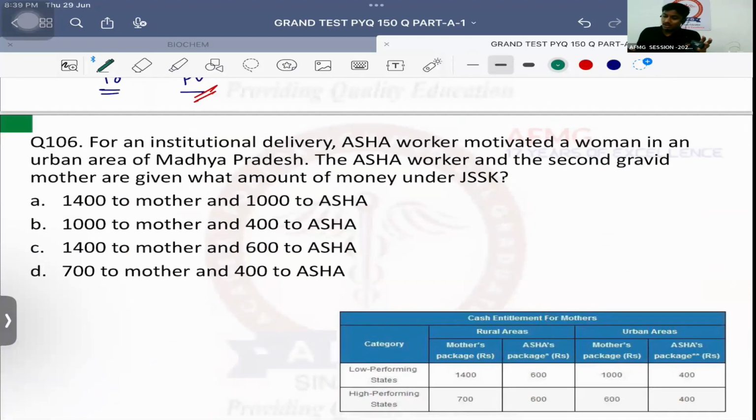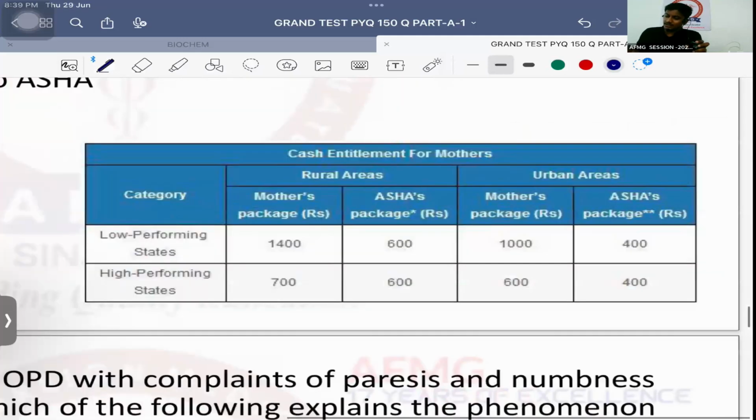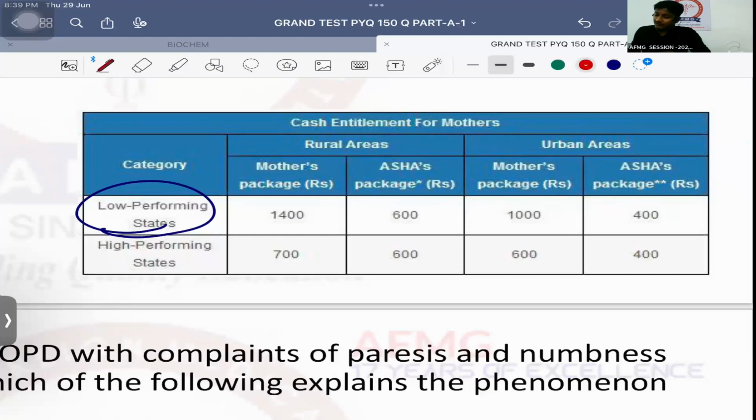Question number 106. For an institutional delivery, Asha worker motivated a woman in an urban area of Madhya Pradesh. Asha worker and the second gravid mother are given what amount of money under Janani Shishu Suraksha Karyakram? So important is, याद रखना, if I talk about low performing states, तो लो परफॉर्मिंग स्टेट्स में फर्स्ट ऑफ ऑल अबाउट रूरल एरियाज. पहले ही लो परफॉर्मिंग है, ऊपर से रूरल एरियाज है, मतलब दे नीड मोर मोटिवेशन टू कम टू हॉस्पिटल फॉर डिलीवरी. देयरफॉर यहाँ सबसे ज्यादा पैसा मिलेगा. मदर इज गिवन हाउ मच? 1400 rupees and आशा वर्कर इज गिवन 600 rupees.